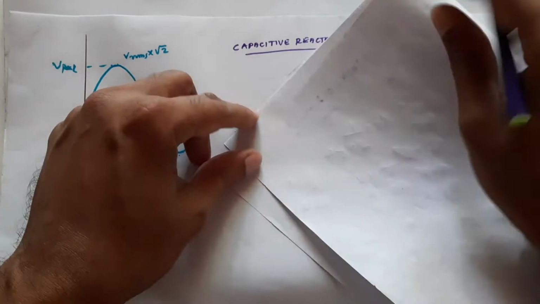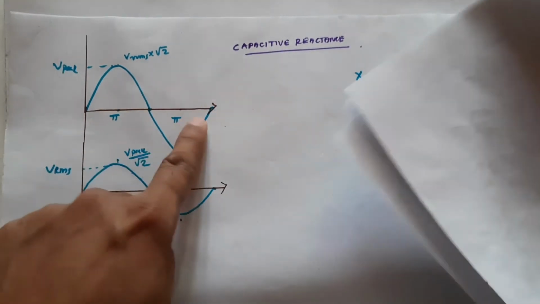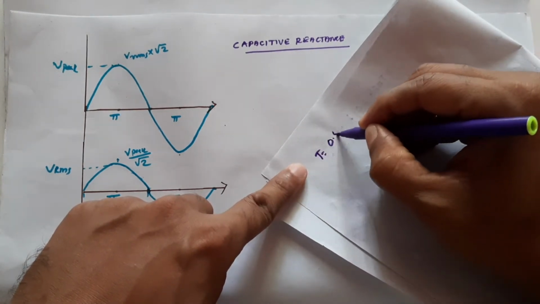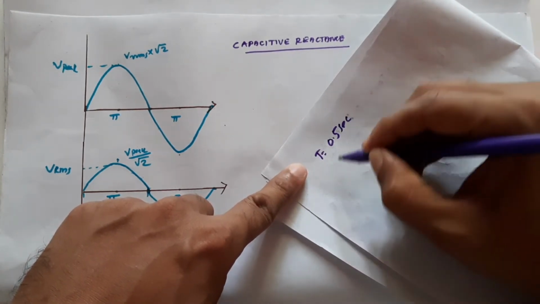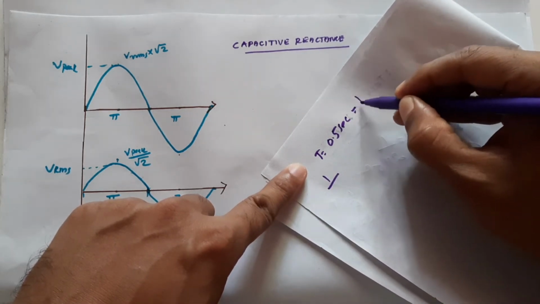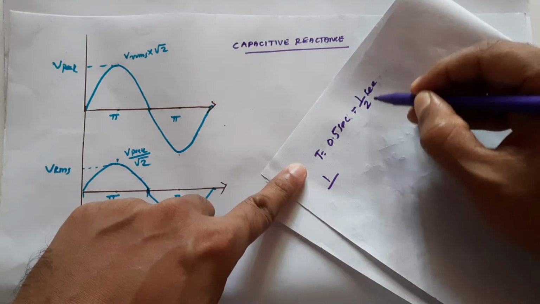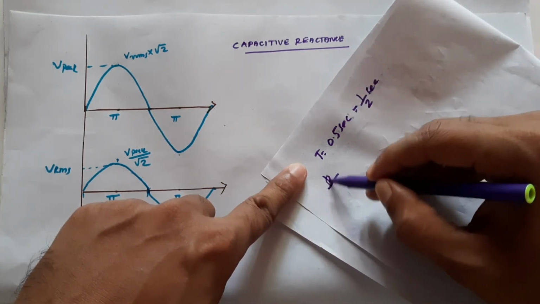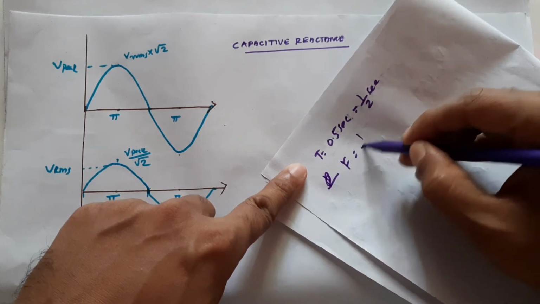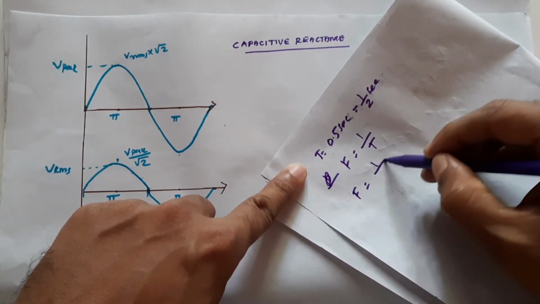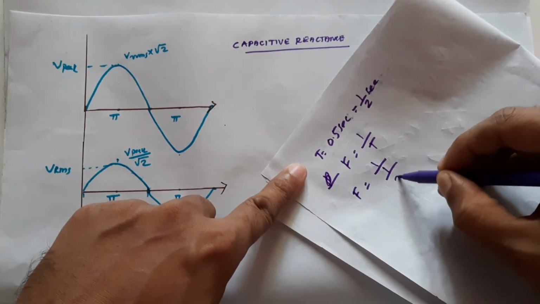That means if we say that this time is 0.5 seconds, that means 1 by T, 0.5 seconds means 1 by 2 seconds. If we calculate, the frequency is given by 1 by T, that is frequency is equal to 1 by 1/2.